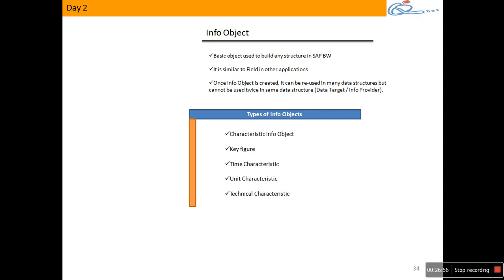Clear? Okay. Then we'll have something called technical characteristics which are basically used for data management in targets. Like say, can you load data into cube? Yes. So when you load data into cube, I need to manage the data. Let's say, will you be loading once or will you be loading regularly? Regularly. So I need to differentiate. These are the records which came in yesterday. These are the records which came in today, right?